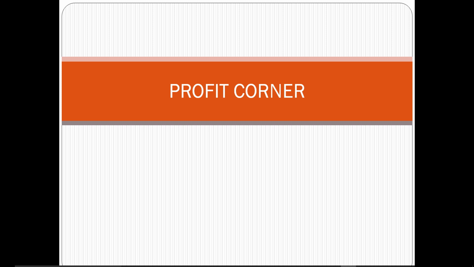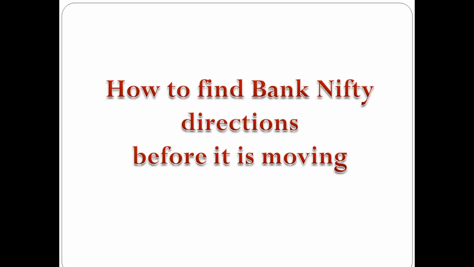Today we are going to see an interesting topic in Bank Nifty: how to find the Bank Nifty direction before it moves. Bank Nifty periodically changes its direction, whether uptrend or downtrend, so everybody gets confused. If you watch this video, you will have a basic guideline on how it is moving, which will be very helpful for beginners.